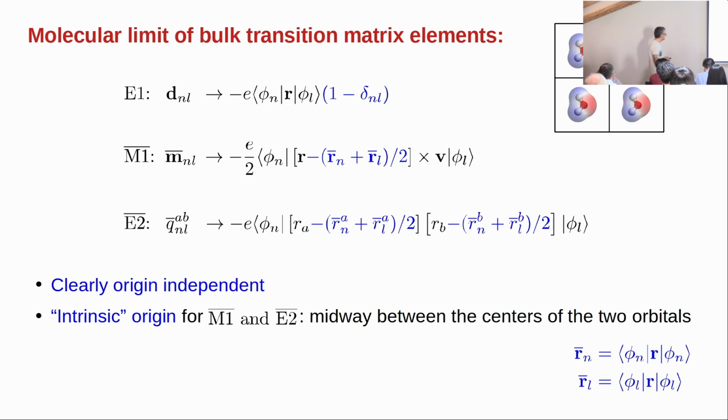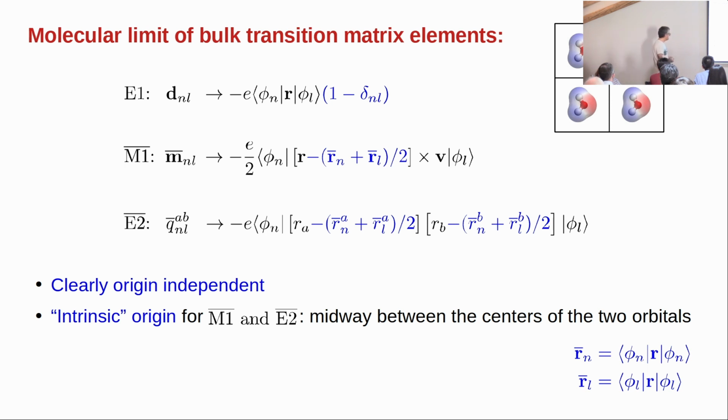Okay, now, what I would like to do next is to relate back to the molecular theory. So I want to consider the limit where our bulk crystal is composed of non-overlapping molecular units. And you can work out, let's call phi the wave functions, the orbitals of the molecules. You can work out what the matrix elements that I wrote before for Bloch states reduce to in this molecular limit. And the dipole matrix element is just what you would expect, but off diagonal. And these are the more interesting ones. And this is really the reason why I've introduced the bar notation here.